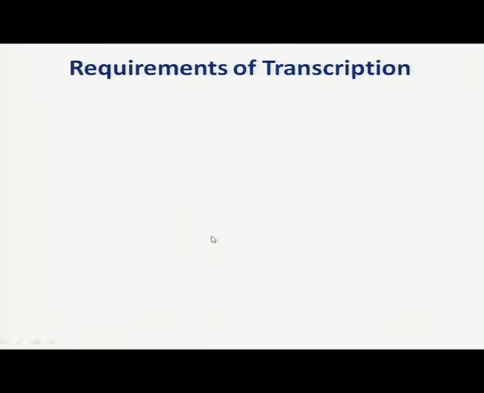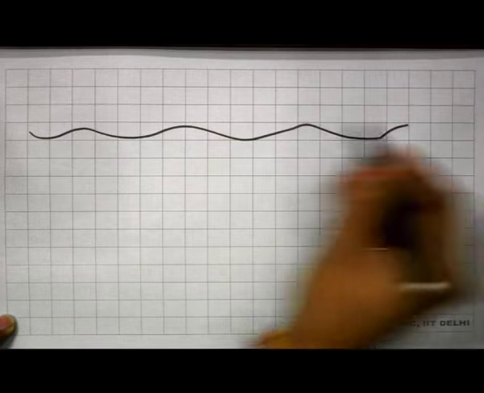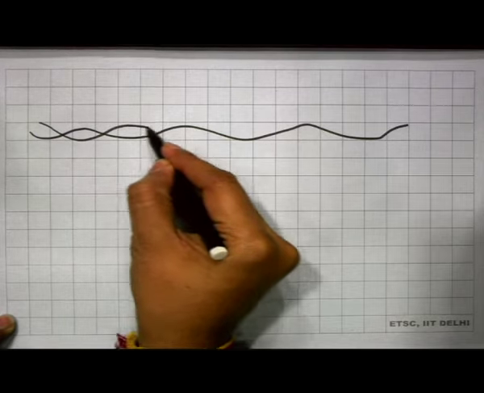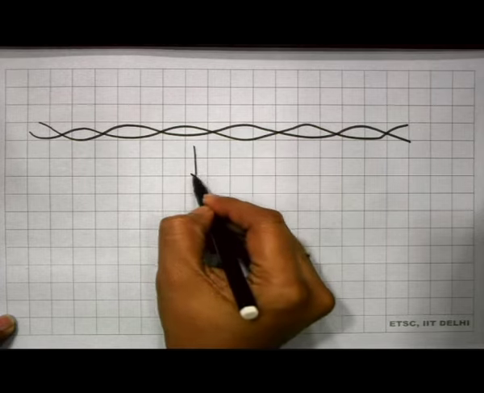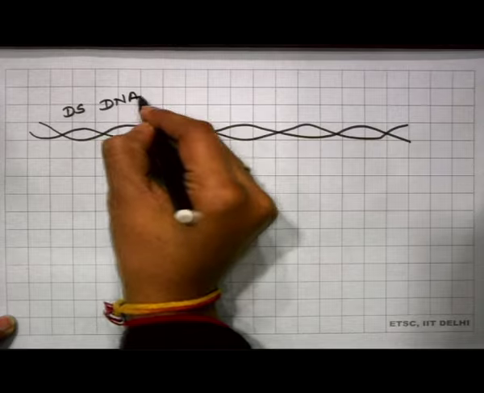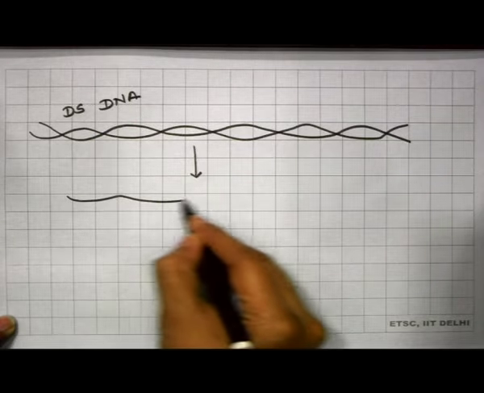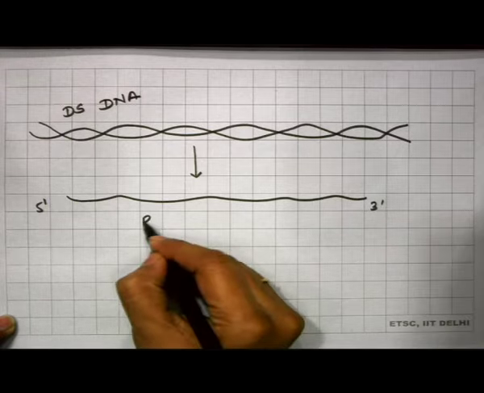Now, what are the requirements for transcription? The first is the DNA template. What is this DNA template? If we talk about the DNA template, you might know DNA is a double stranded helical structure, and this double stranded DNA will be copied to form single stranded RNA.